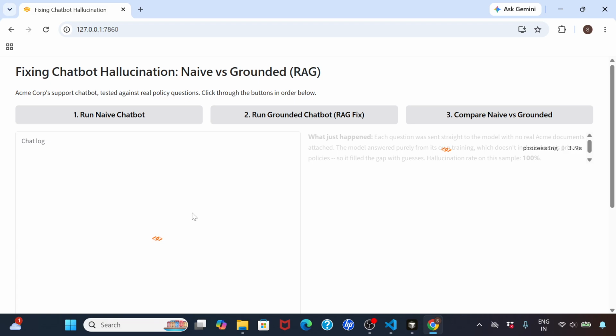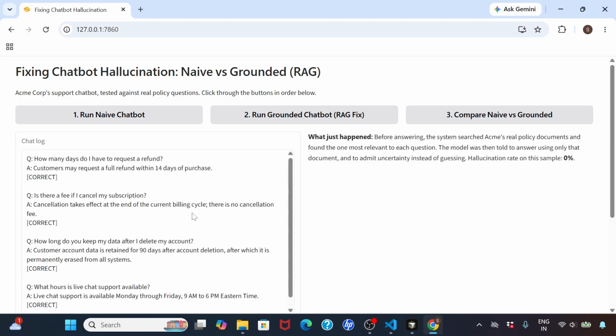Let's check how we are running the grounded one. What happened here is that it did not look at the policy, so it obviously does not know what the policy is. When we asked what the refund policy is, it says 30 days. Why? Because generally it's a 30-day policy, like in any online courses that you take, so it assumed a 30-day refund policy. That is how it works. But Acme, this company, has a 14-day policy, and this is only available in the private documents of the company. So the grounded chatbot actually pulled from there, and that is why it is able to give you the right answers.